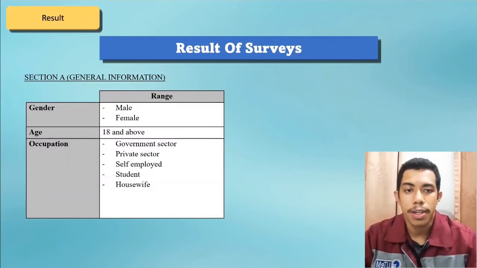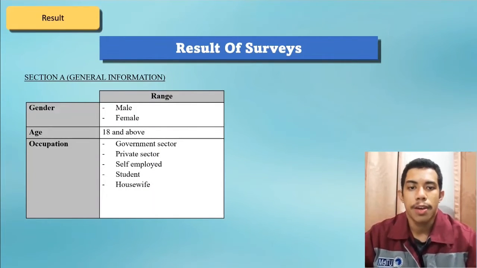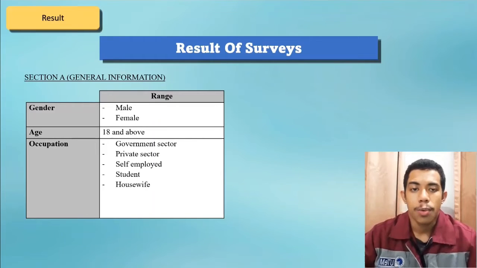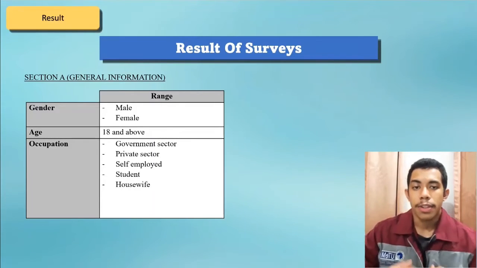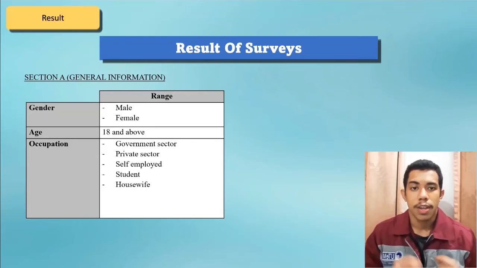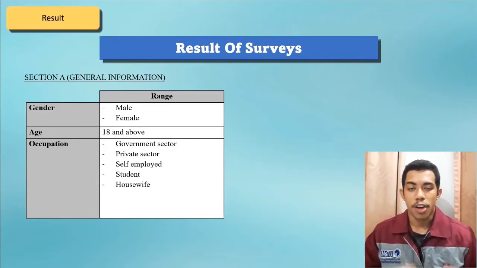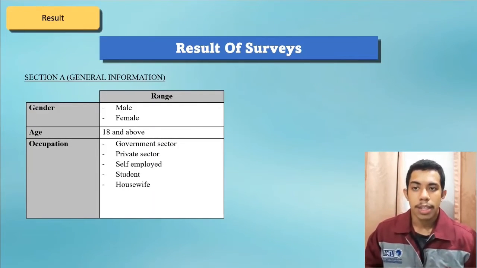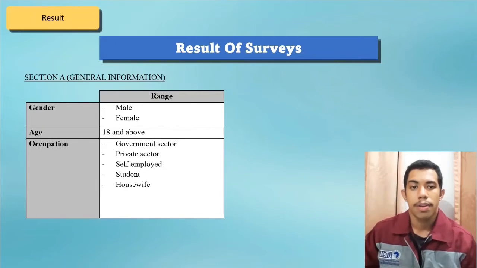I will explain about the results of the final report. Okay, firstly is the result of the survey. What we have synthesized here is that the first section of the survey is about general information. The first one is about gender, whether they are male or female. The second one is about age, whether they are 18 and above. And the last one is about occupation, whether they are government sector workers, private sector workers, employers, students or housewives.